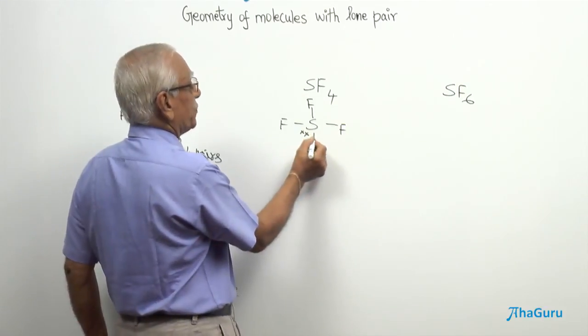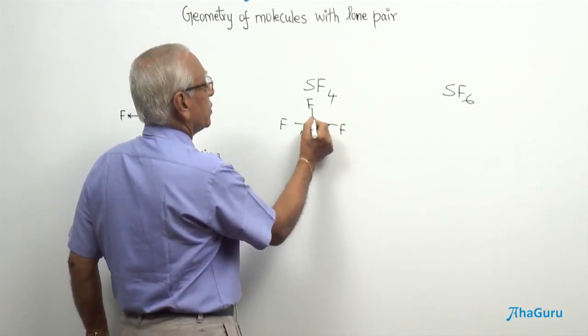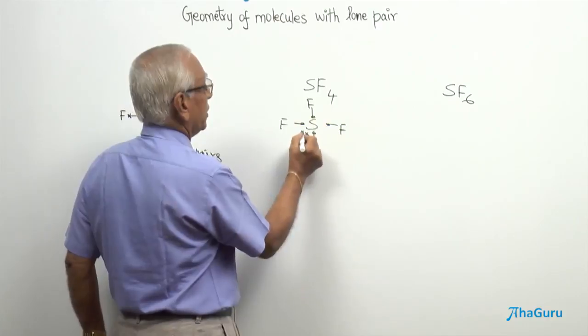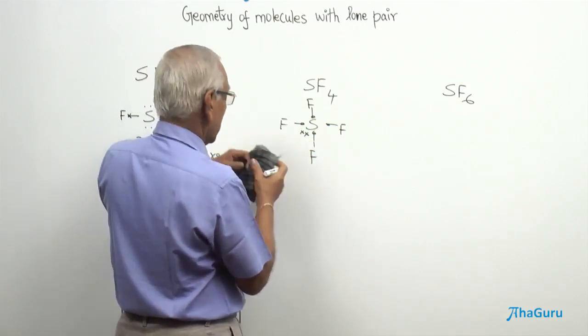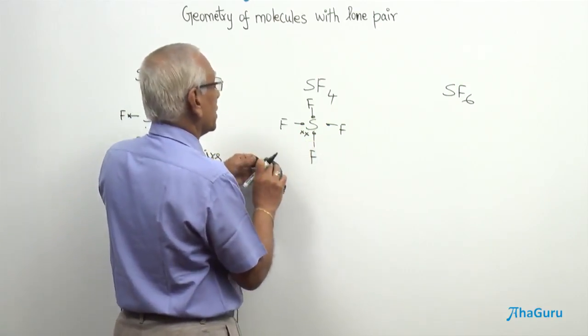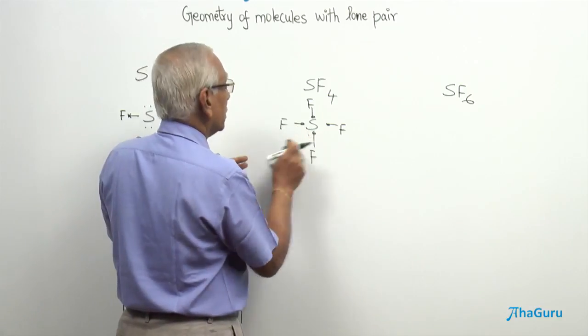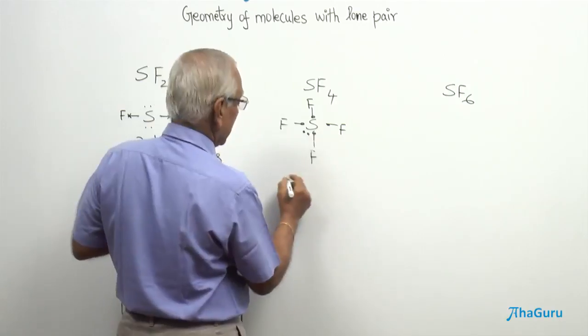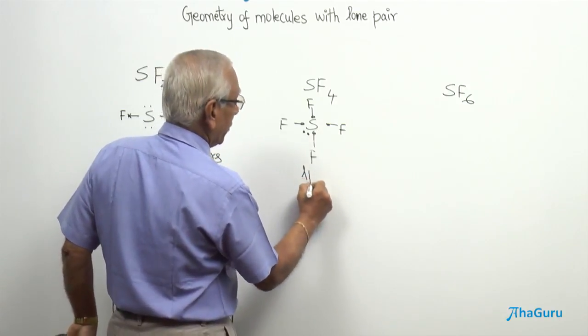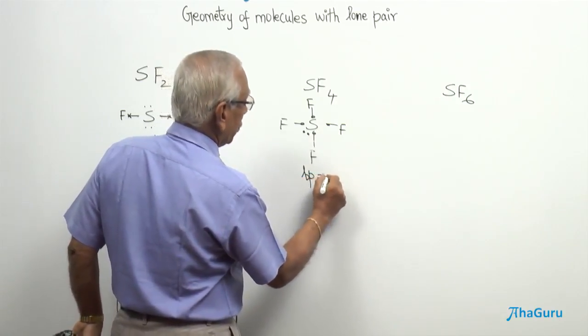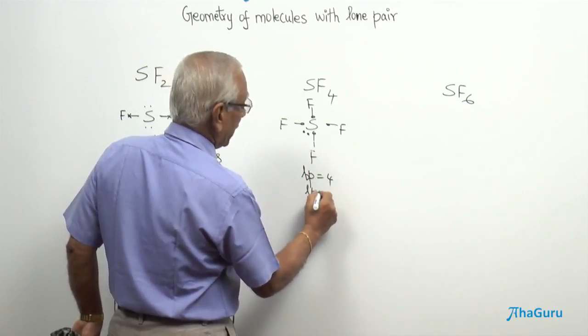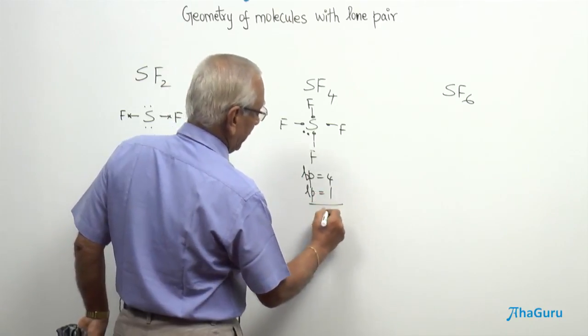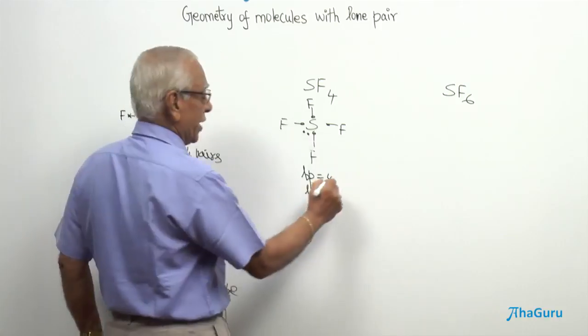Of the 6 electrons, 4 electrons are used for bond formation, and 2 electrons are going to be non-bonded electrons or the lone pair. So, the number of bond pairs is equal to 4, the lone pair is equal to 1. Now, this time it gives you a new shape.